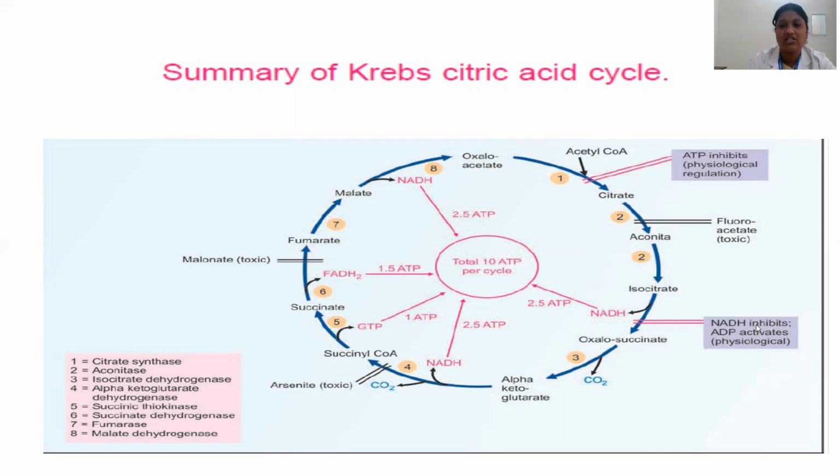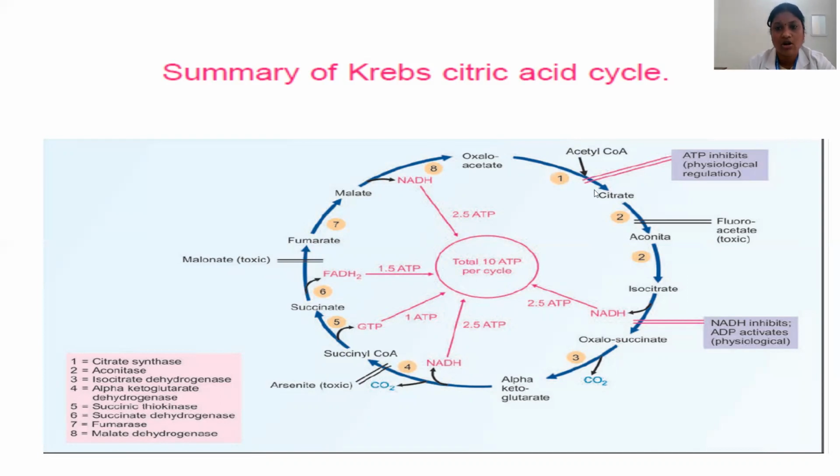And NADH, if it is present in more amount when energy is replenished inside the cell, will inhibit the conversion of isocitrate to alpha ketoglutarate. And ADP, which means that there is an energy depletion inside the cell, will physiologically activate this step. And here arsenite will inhibit the enzyme alpha ketoglutarate dehydrogenase, hence this conversion is not happening, and malonate will inhibit the succinate dehydrogenase enzyme.